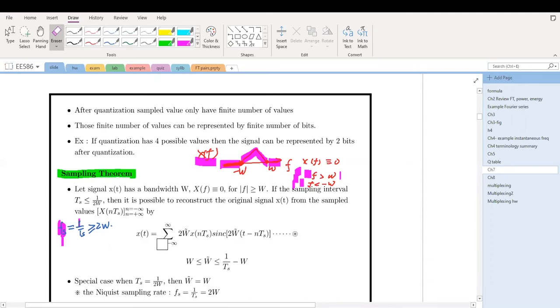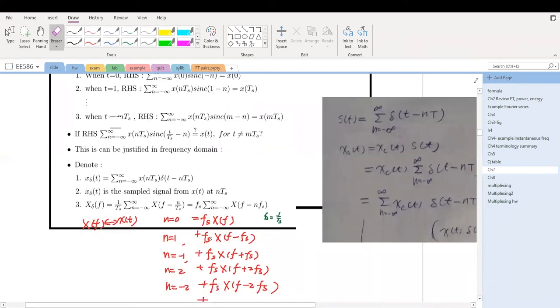It turns out that it is much easier to understand the sampling theorem in the frequency domain. We will come back to this time expression after we look at the frequency domain. To look at the frequency domain, we consider the sampled signal, which is a continuous time signal multiplied by the impulse train.